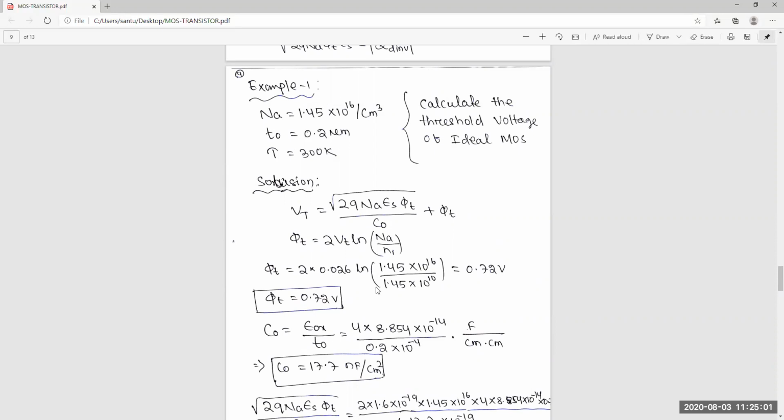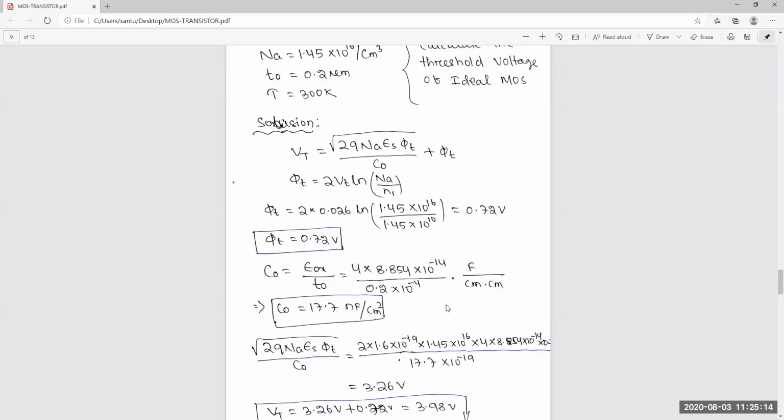And you will always check the dimensions. So this C0 is nothing but farad per centimeter square, because that is the surface.